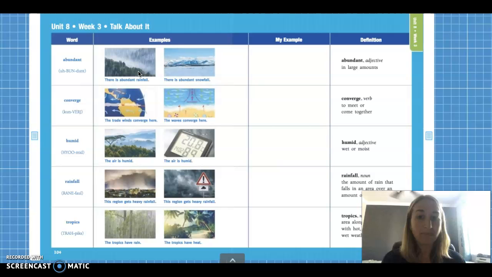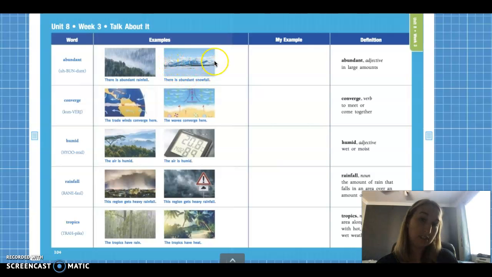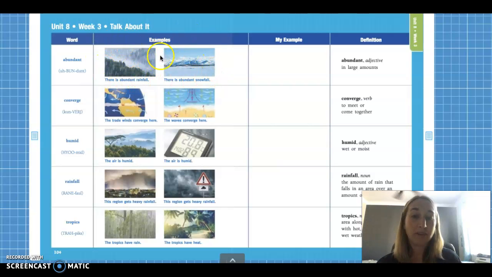What do you see? Okay, so if we look at this first picture, it looks very, very green. I see some green trees and some clouds, and then I see lots and lots of rain, okay? If I look over here, I see some water here, and then I see mountains with lots and lots and lots of snow, okay? So what is our vocabulary word?